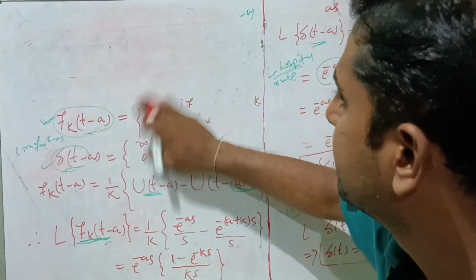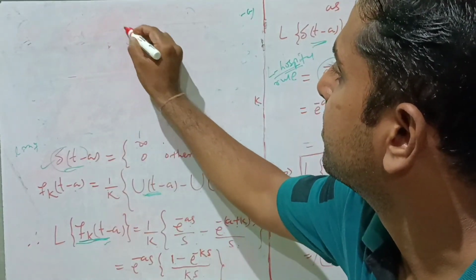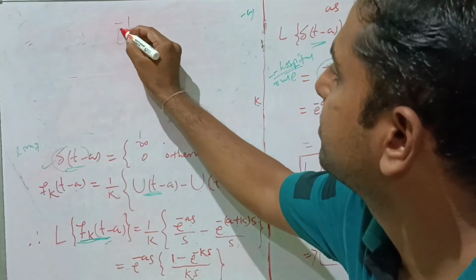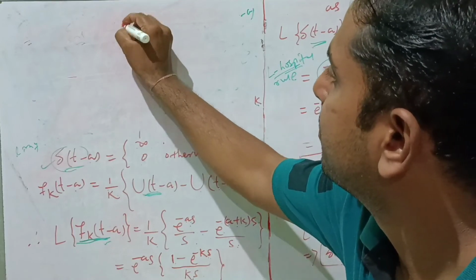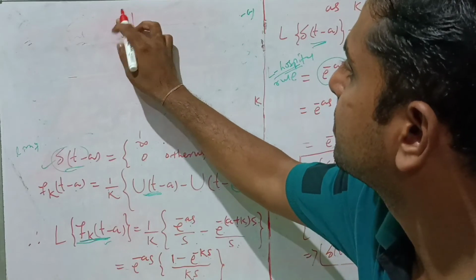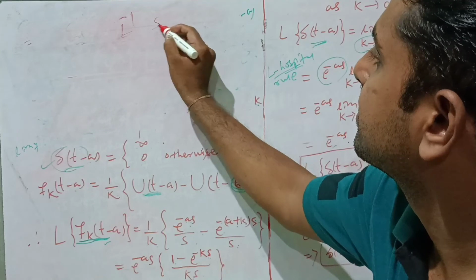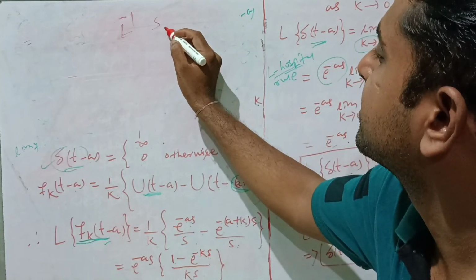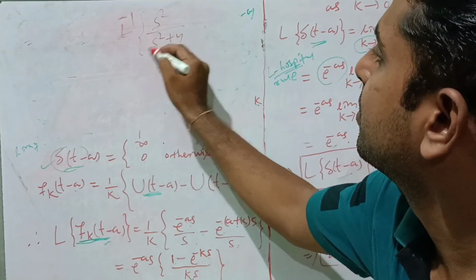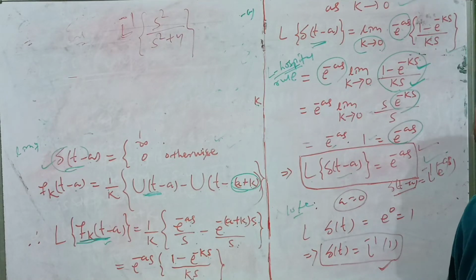Suppose we have to find Laplace inverse of s square divided by s square plus 4.